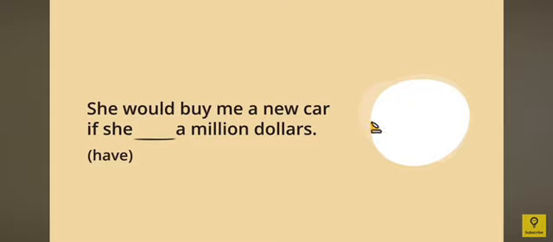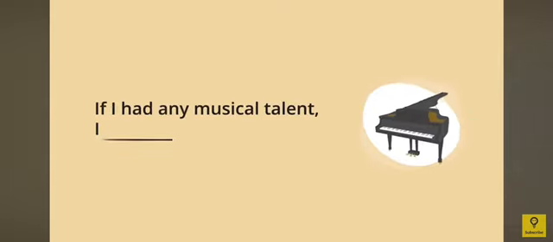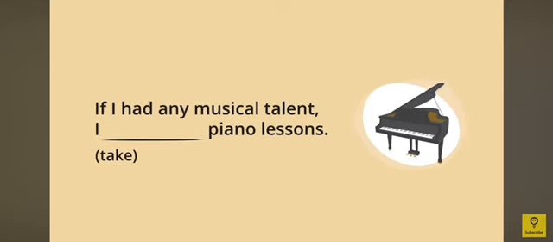In this example, it's also the second pattern without a comma, and the answer would be, she would buy a new car if she had $1 million. In this example, it is the first pattern because we have a comma and the if clause came first, and the answer would be, I would take piano lessons.